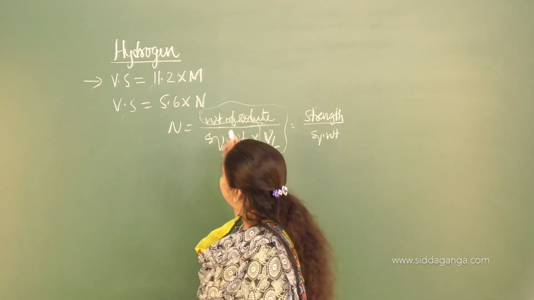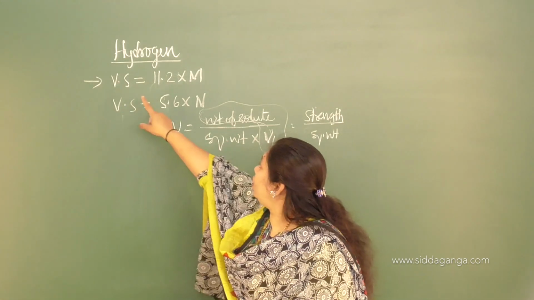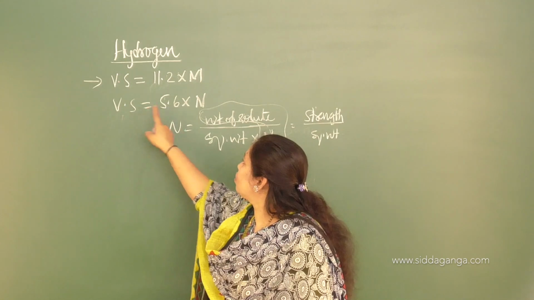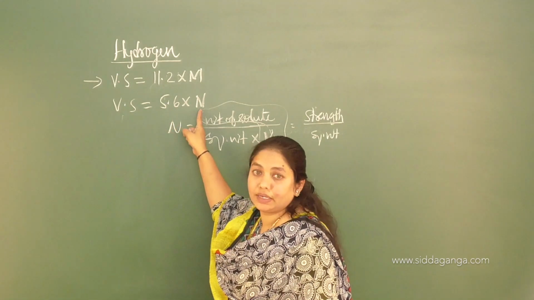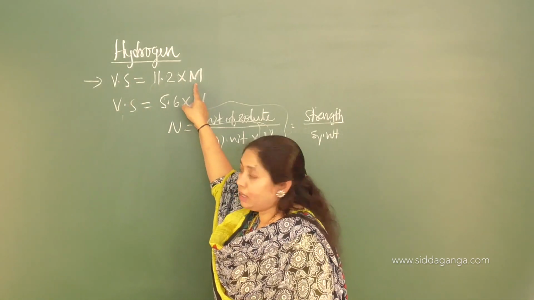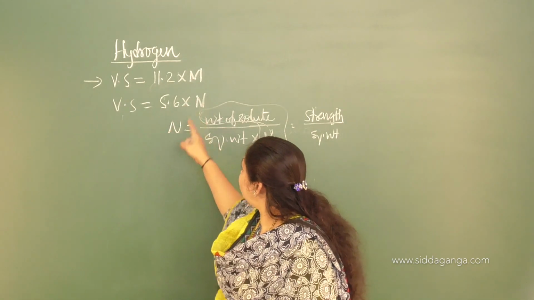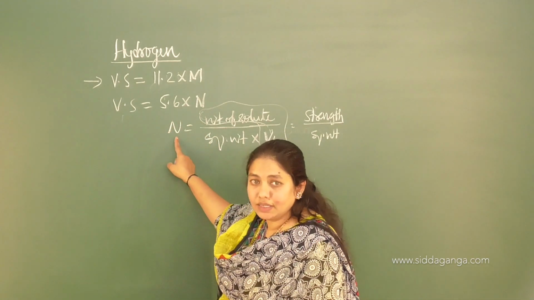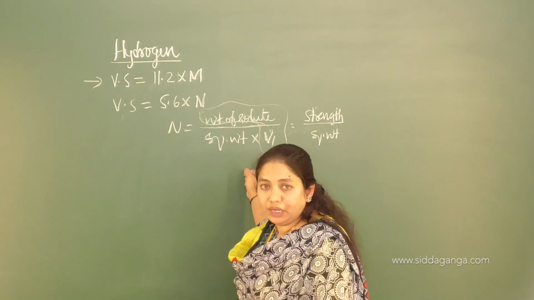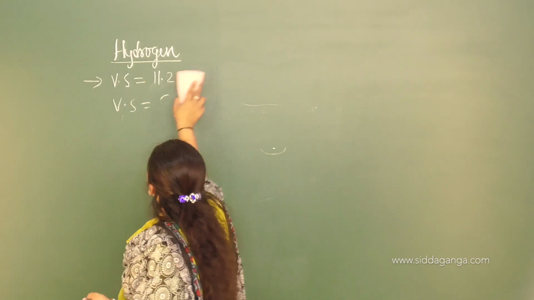Remember this. So note down these two expressions: volume strength equals 11.2 into molarity, and volume strength equals 5.6 into normality. The first shows the relationship between volume strength and molarity, and the second shows the relationship between volume strength and normality. You should know this one also: normality equals weight of solute by equivalent weight into volume in liters. So based on this, let me solve this question.